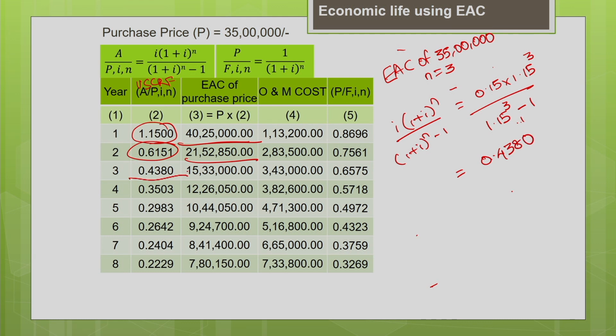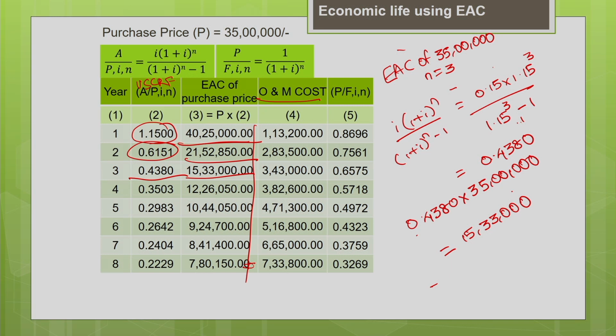Okay, this is 0.4380. You multiply this 0.4380 into 35 lakh. That gives me the equivalent annual cost of the purchase price for the year 3, 15 lakh 33,000. So, like this you are going to calculate for all the years. Now, let us find the equivalent annual cost of the operating and the maintenance cost.